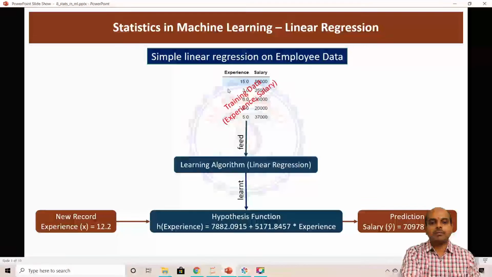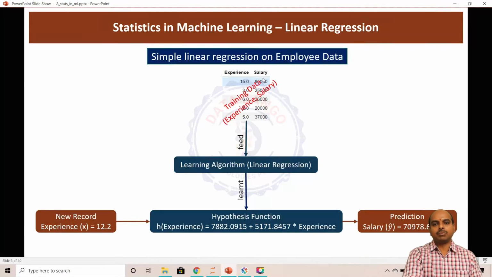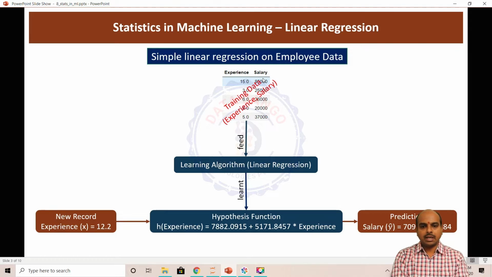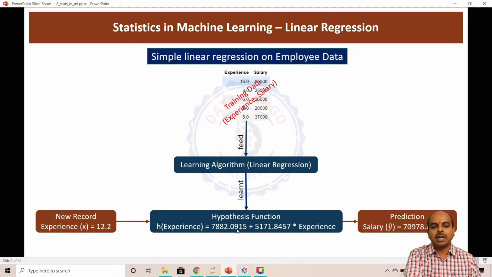So here we are feeding the experience and salary. We are saying simple linear regression, and we are using only one input variable x and one output variable y. When we feed this data into the linear regression algorithm, it understood the pattern. When I say it understood the pattern, what it does is find what number it should multiply experience by and how much constant it should add to generate the salary values existing in the training data set.